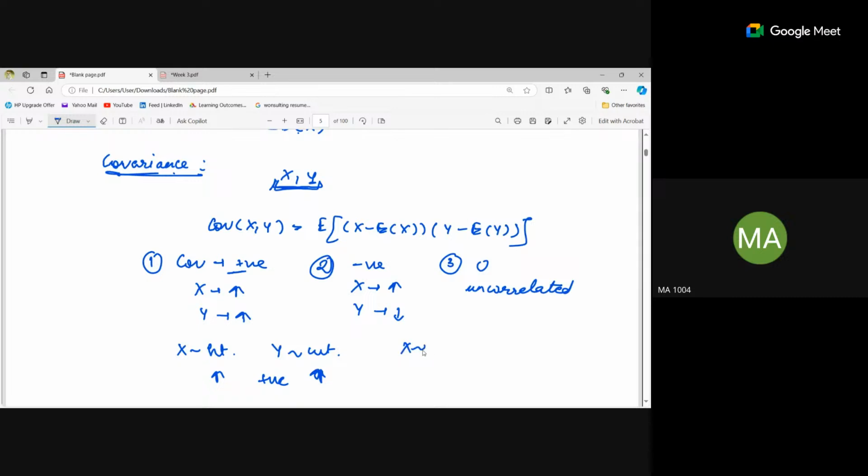If I take another example, x is the runs scored by a cricket player and y is the wickets. If x is increasing, that is, they are scoring more runs, then the number of wickets will decrease. If one person is scoring a huge number of runs, then the wickets will be decreased. So it's negative.